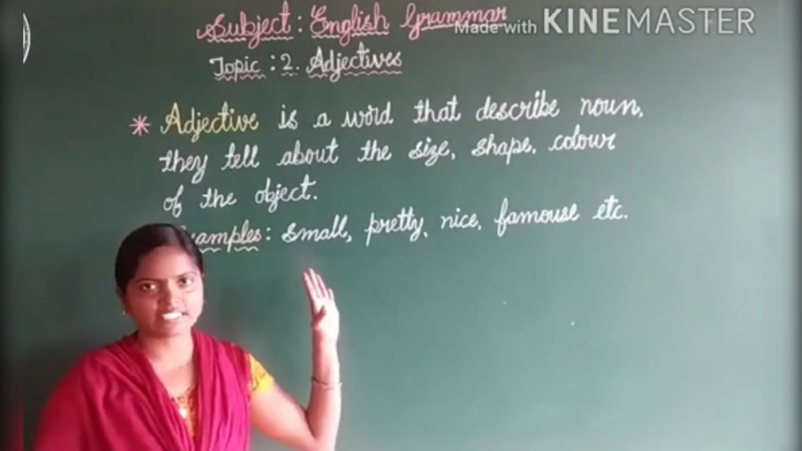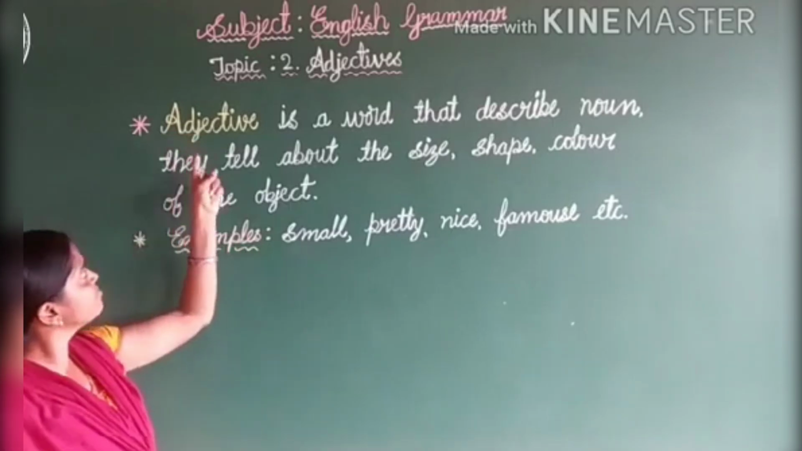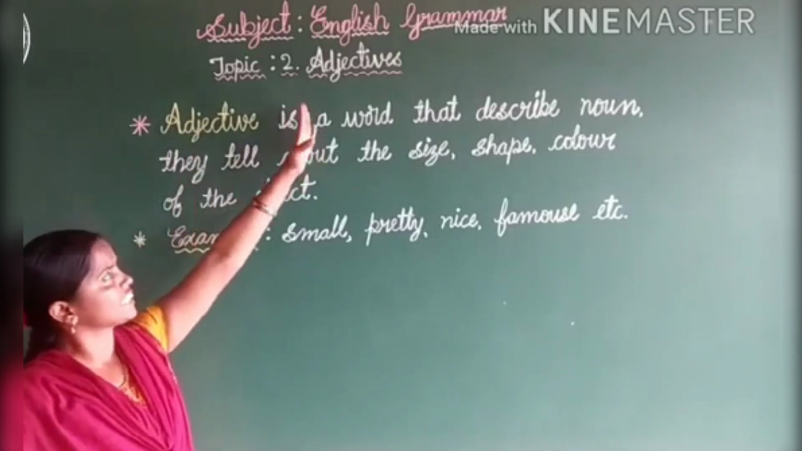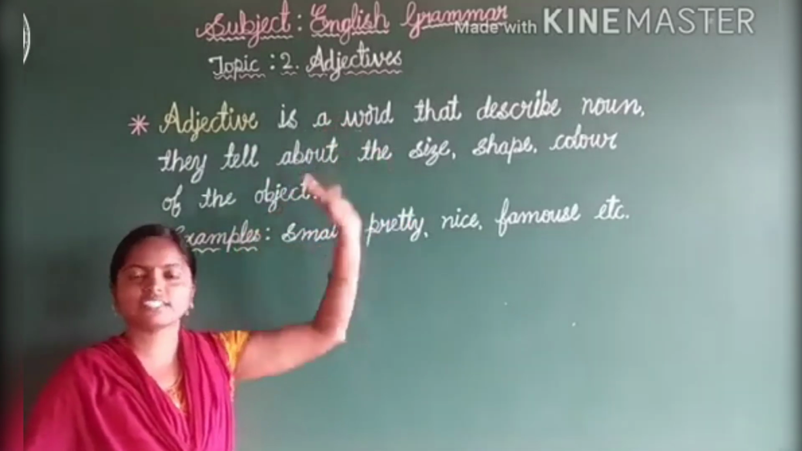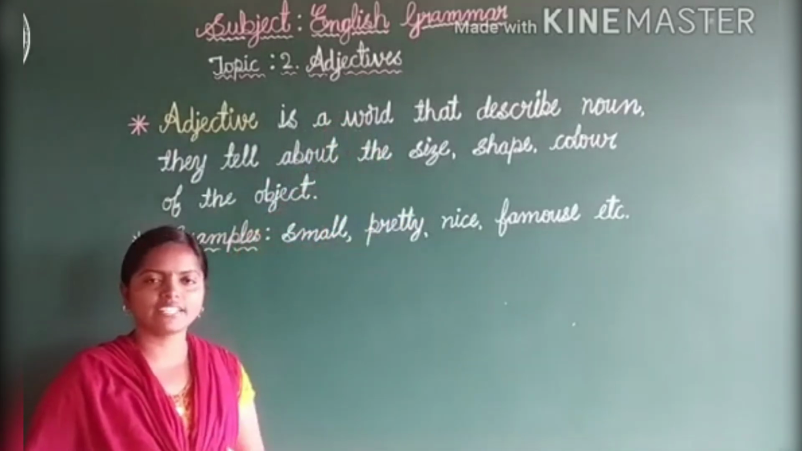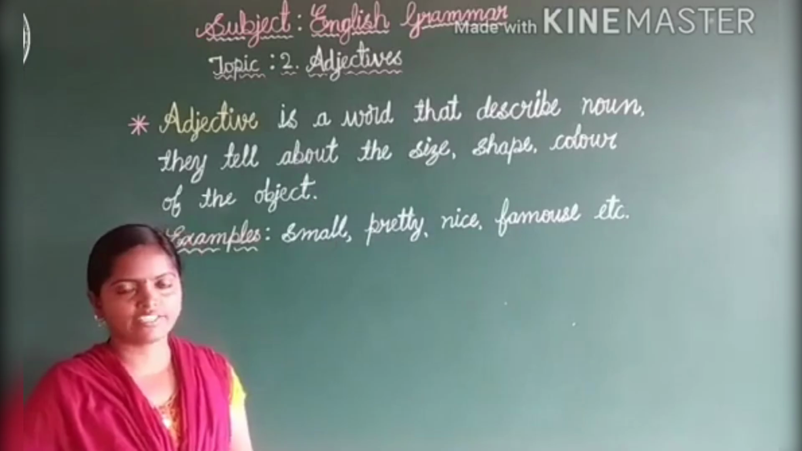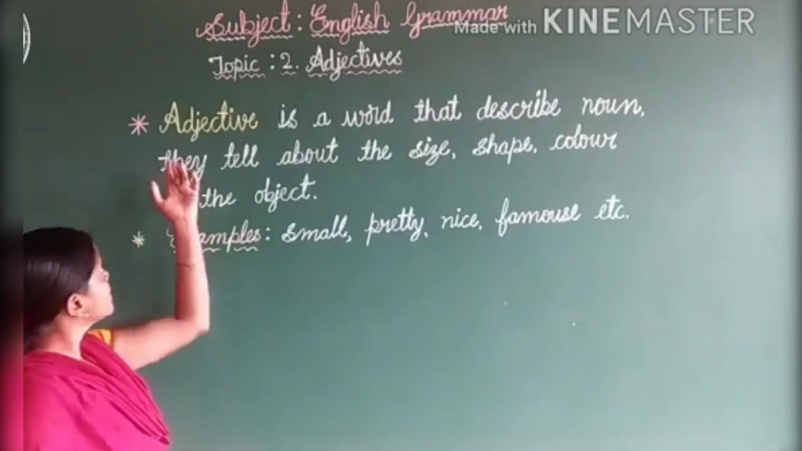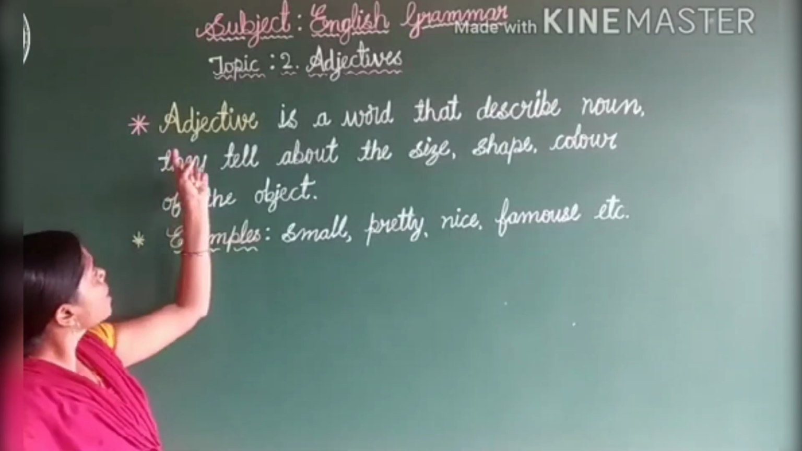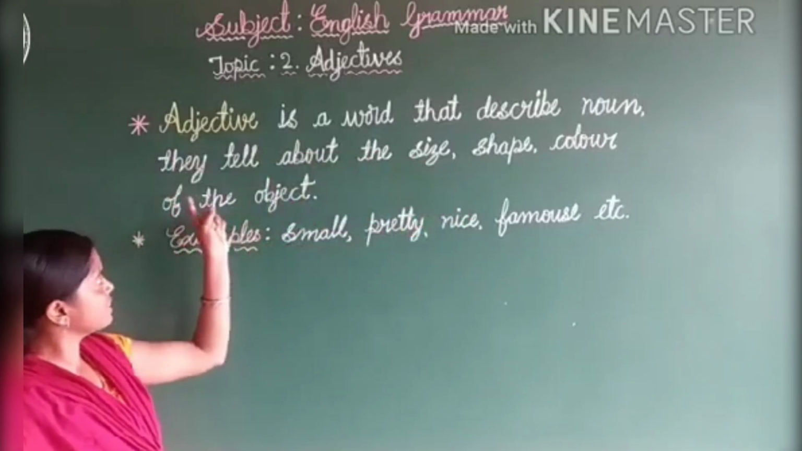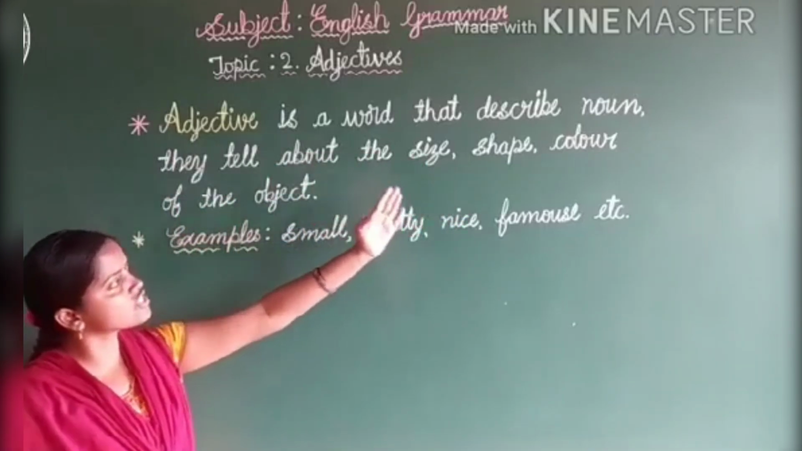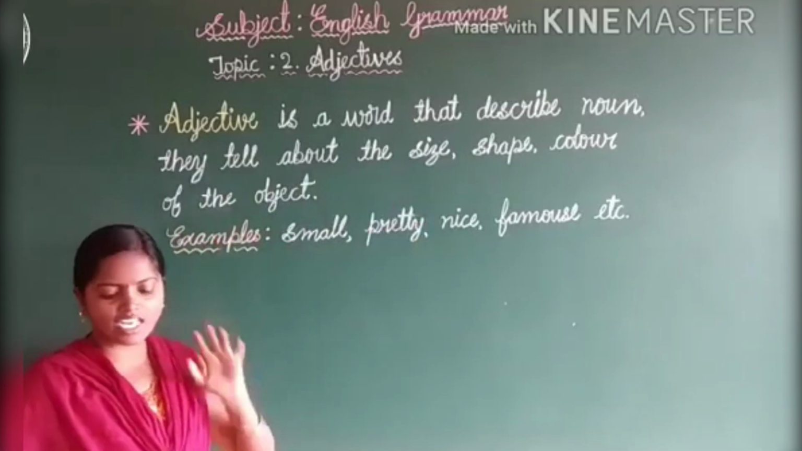Just the definition is here. Look at the word. Adjective. A-D-J-E-C-T-I-V-E-S. Adjectives. How do you pronounce that? Adjectives. Are you understanding now? Okay, fine. Come to the definition. Adjective is a word that describes a noun. They tell about the size, shape, color of the object.